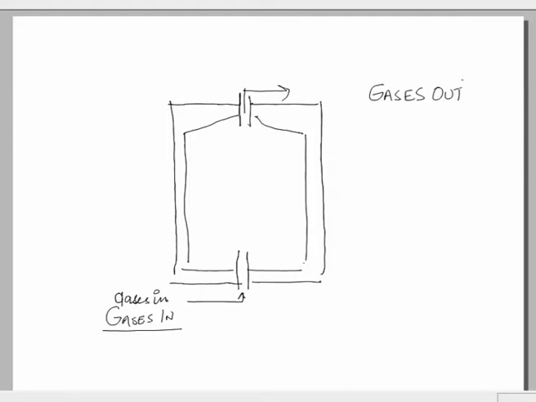So we have a passage from which the gases would come in and a passage from which the gases will come out. So we now have to have a preform. Now this is our preform.